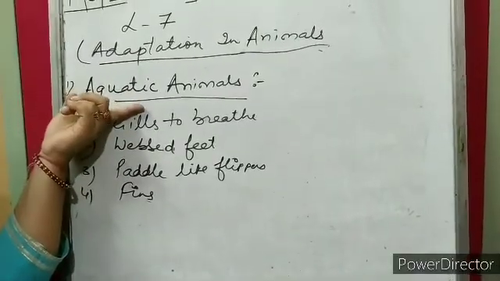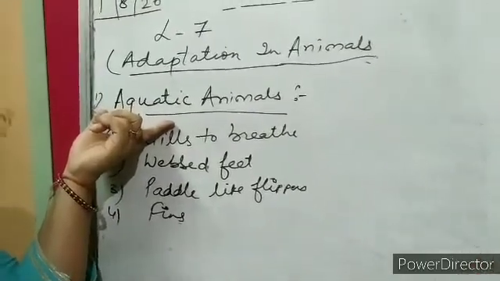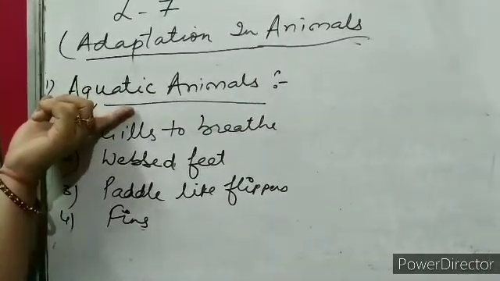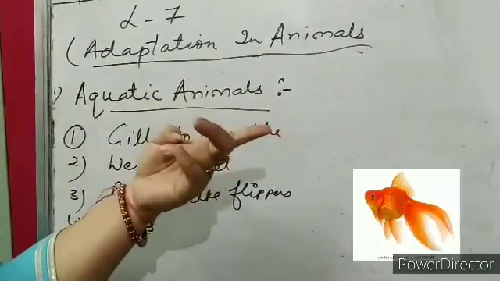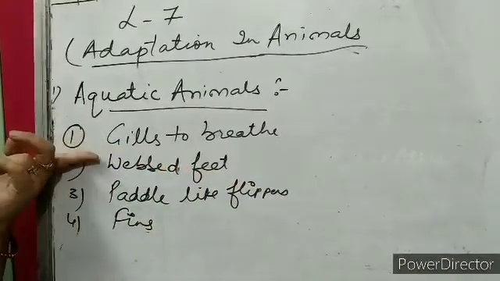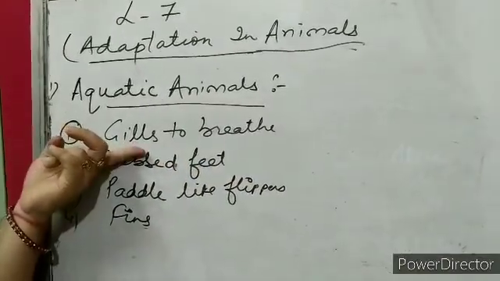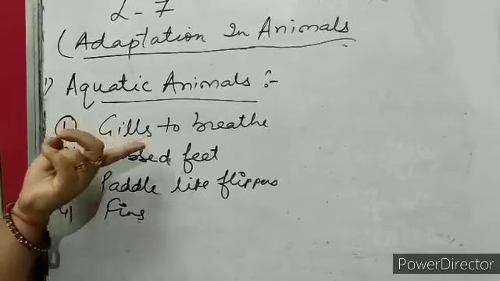Now, first is aquatic animals. Animals that live in water are called aquatic animals. Example: shark, fish, turtle, crab, etc. The features are they have gills to breathe. With the help of gills, they breathe.